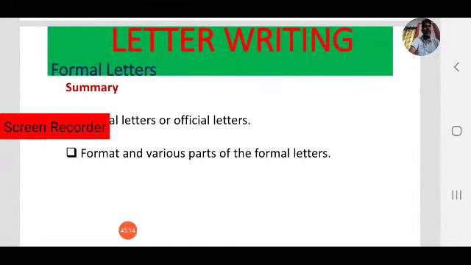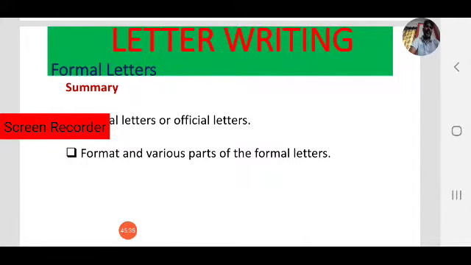So in all official letters nowadays, block format is preferable. Do not use the indented format, go for block format. It is easy and it is clear. Always use block format.